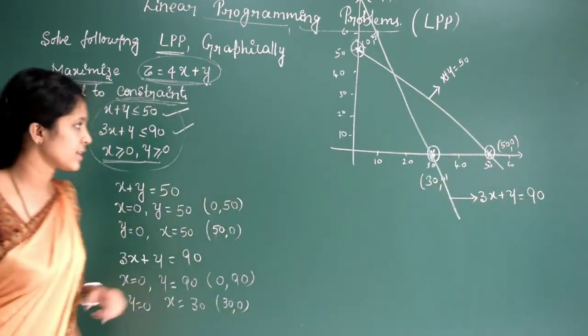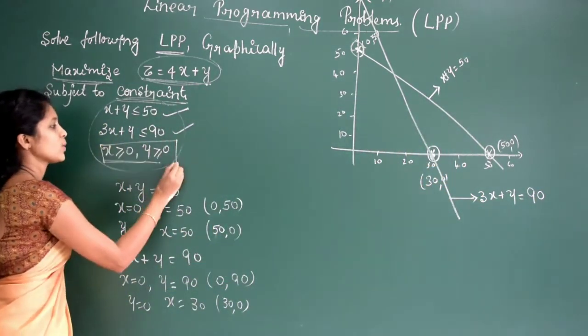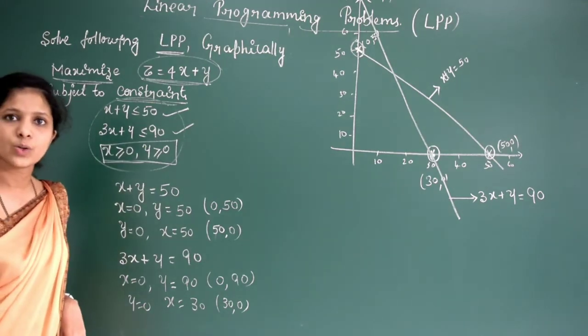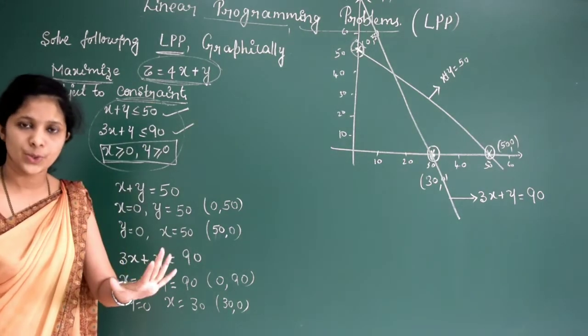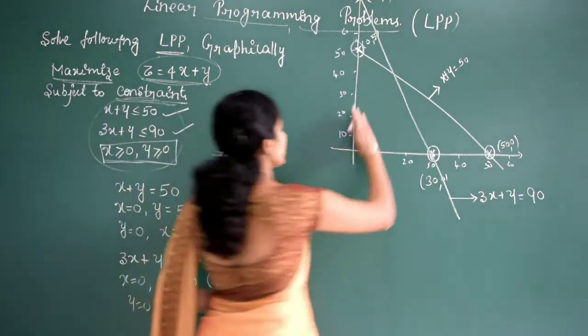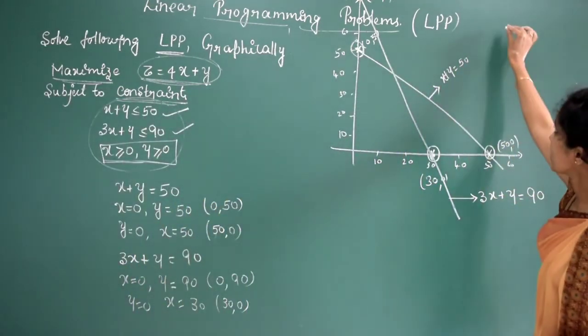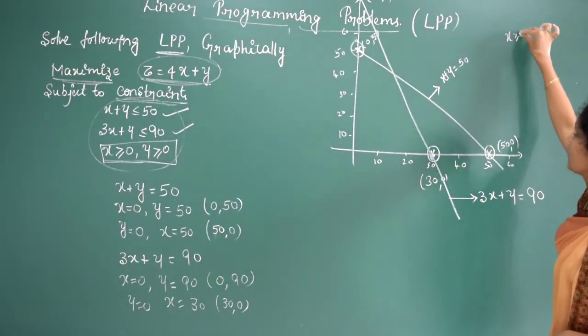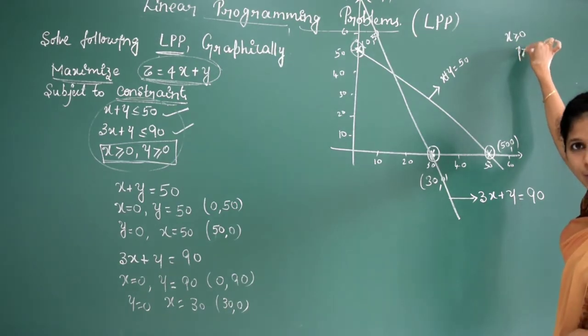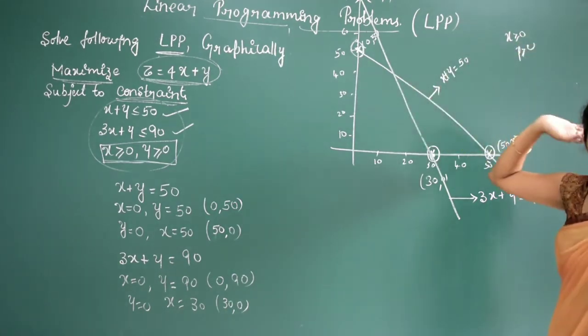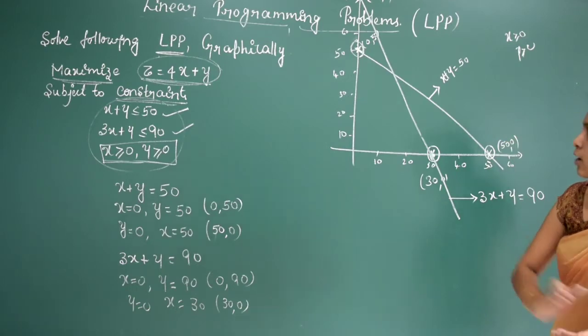Next, see the other condition: x greater than or equal to 0, y greater than or equal to 0. Both are non-negative, so the solution region should be in the first quadrant. It is given that x is greater than or equal to 0 and y is also greater than or equal to 0. So the solution should be in the first quadrant. Now how to find the solution this time?